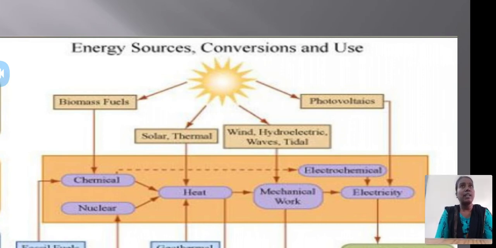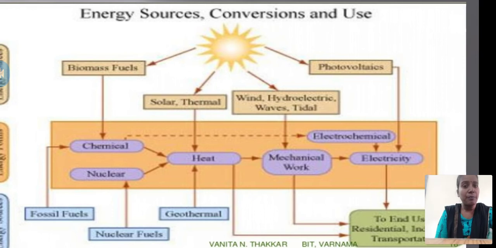Photovoltaics is one type of instrument or material or object, the corners of which help to convert the light energy into heat energy. That is photovoltaics. Clear? So here in this picture, biofuels is given, chemical and nuclear. You can see the picture. Fossil fuels, nuclear fuels. Fossil, that is animal, human being, etc. Nuclear fuels are already available in the form of materials.